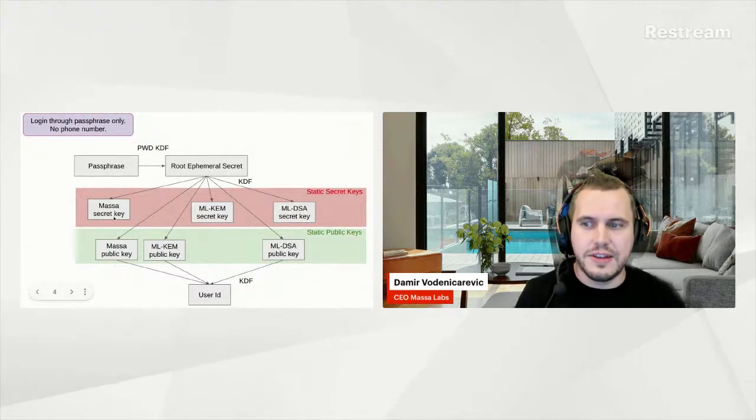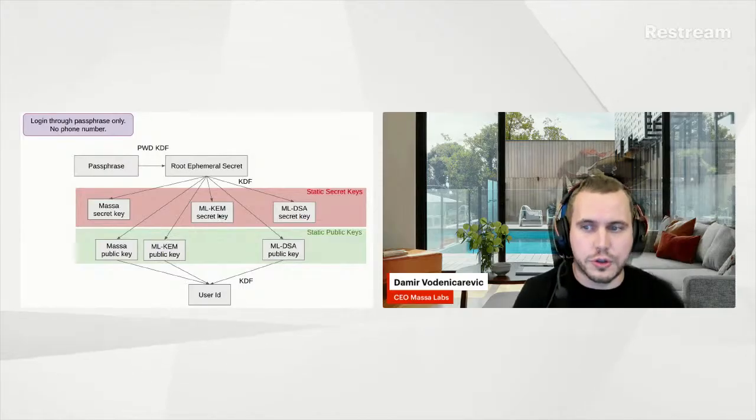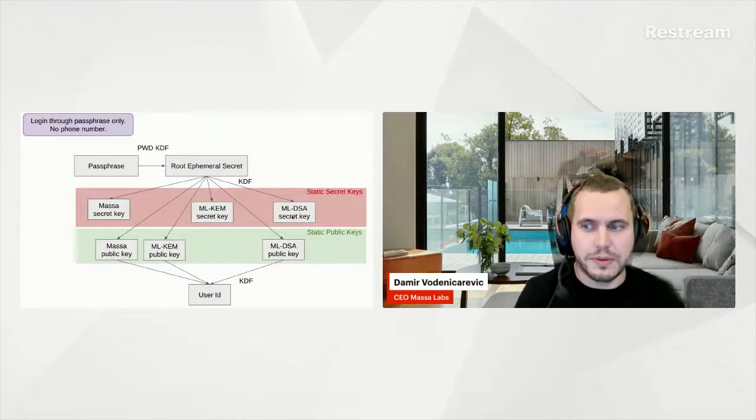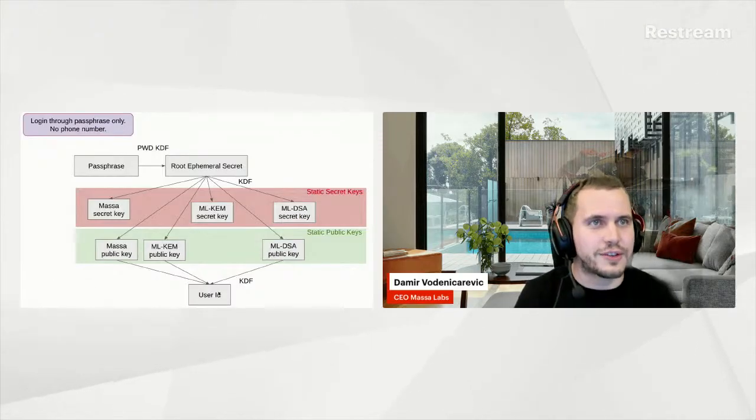A Massa secret key, an ML-KEM secret key, that's a post-quantum key exchange, essentially an encryption key, ML-DSA for signatures, post-quantum as well, and all the associated public keys as well.